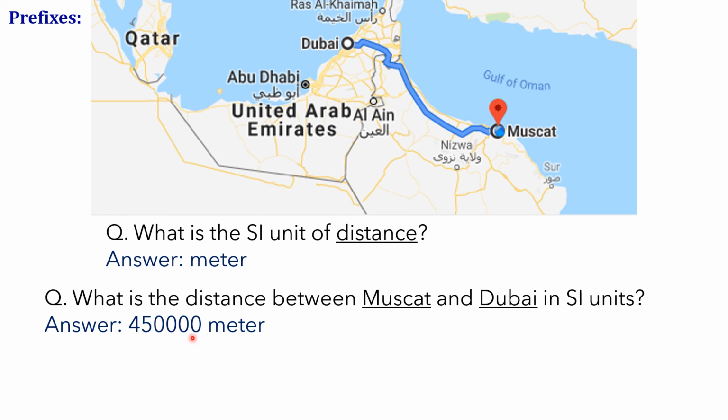short, easy, convenient way. So we can write the last 3 digits as 10 power 3, and this 10 power 3 we replace with a letter K. Now we can say the distance between Muscat and Dubai as 450 kilometers. So this K is written in place of 10 power 3. So K means 10 power 3. This K is called a prefix, which is used before the unit.